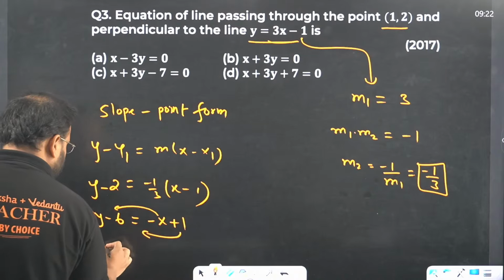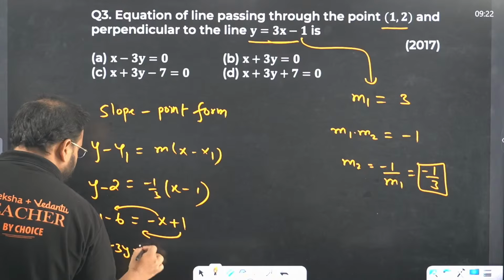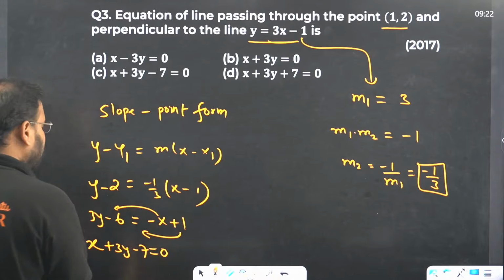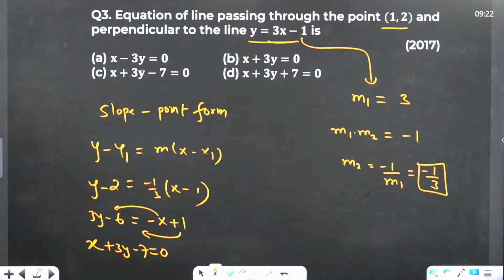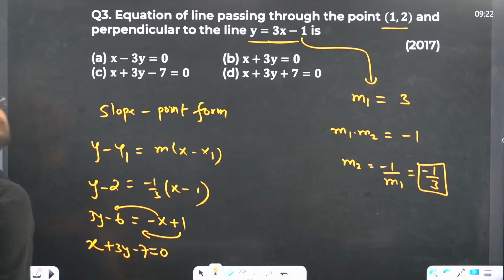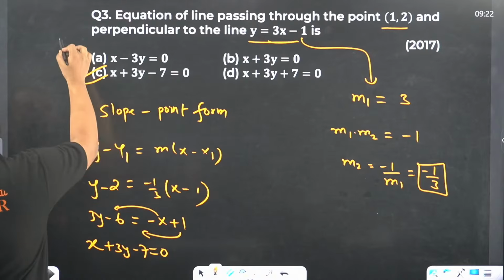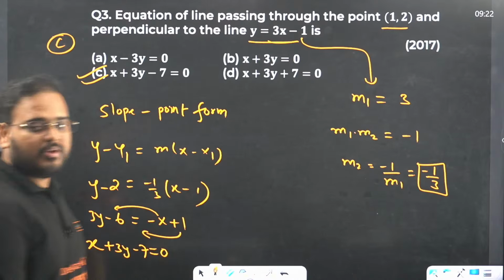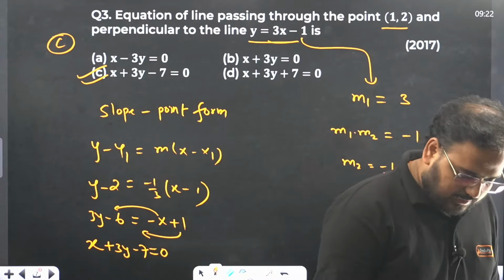You get x plus 3y minus 7 equals 0, and the answer will be option C. Please check. Question number 3, answer is option C.